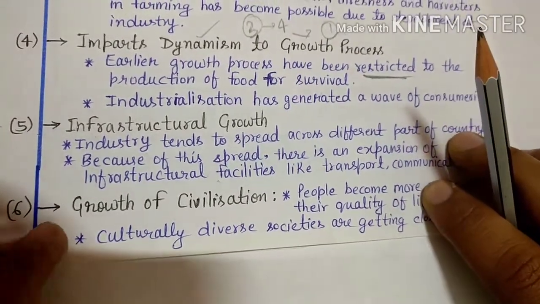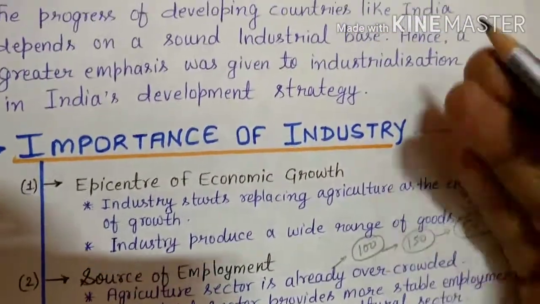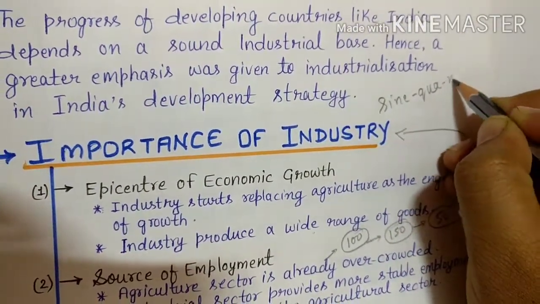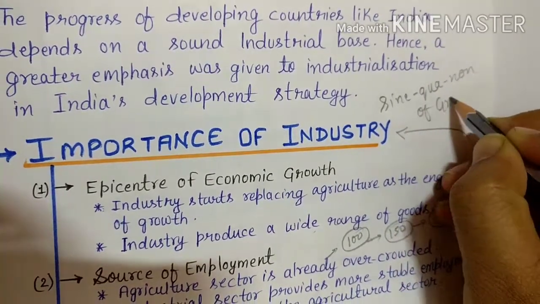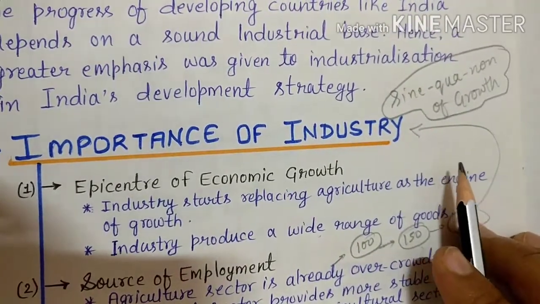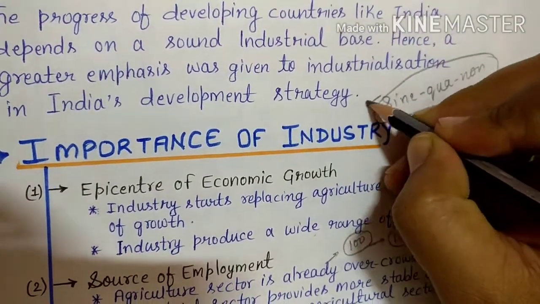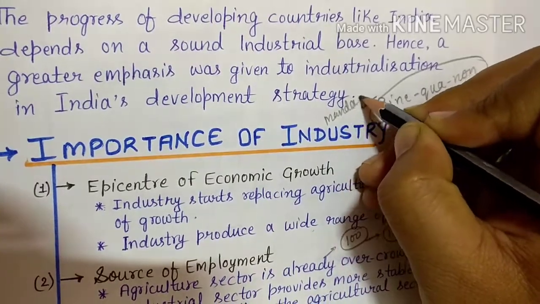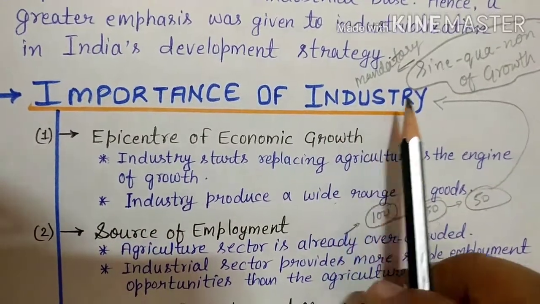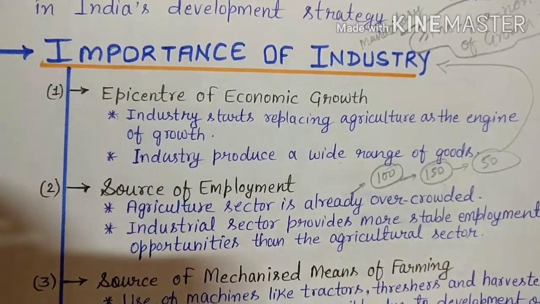And as you can see, these 6 points are read out. These 6 points lead to what? One word is there: sine qua non of growth. All these importances lead to the sine qua non of growth. Industrialization becomes sine qua non of growth, meaning mandatory, necessary. In order to get growth or development in a country, industry becomes mandatory. That is called sine qua non of growth. These are the importance of industries.